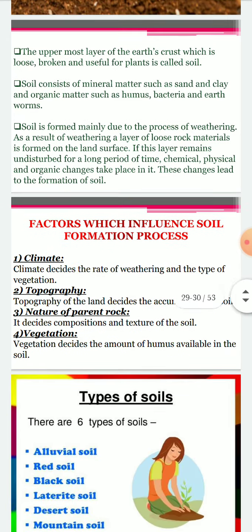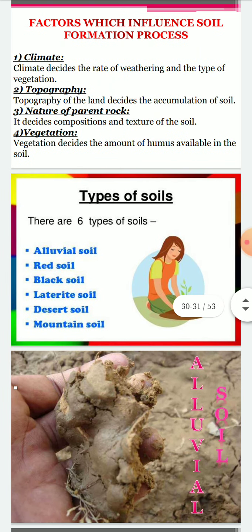What are the factors which influence the soil formation process? First is climate, second is topography, third is nature of the parent rock, and fourth is vegetation. Climate decides the rate of weathering and the type of vegetation. Topography of the land decides the accumulation of soil, and the nature of the parent rock decides the composition and the texture of the soil. Vegetation decides the amount of humus available in the soil.